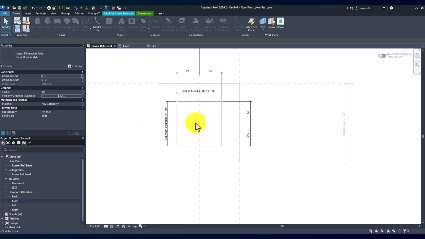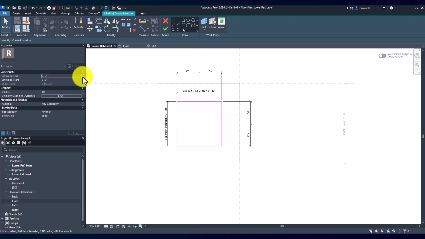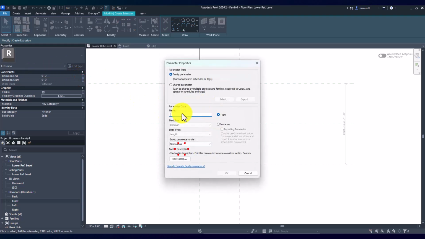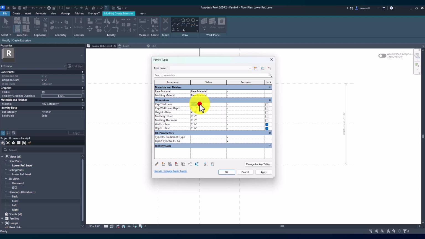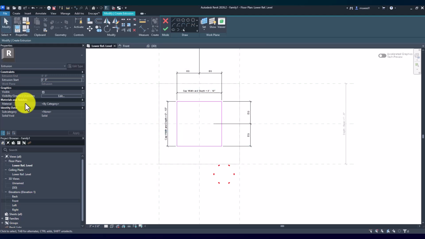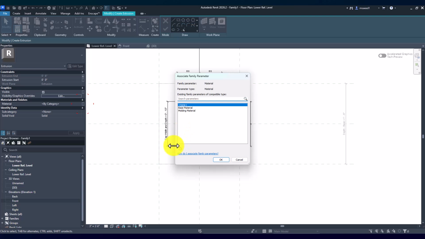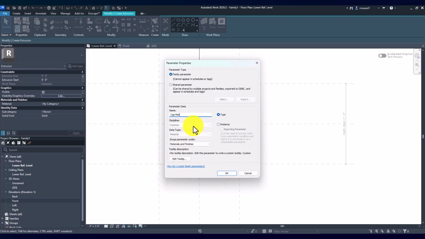We'll go back to the extrusion. The extrusion end, you actually want to give it another parameter, and we'll call it cap thickness. I'm going to go in here and give it a cap thickness of, let's say, 6 inches, and see what that is. And we'll also assign it a material. So we can say cap material.